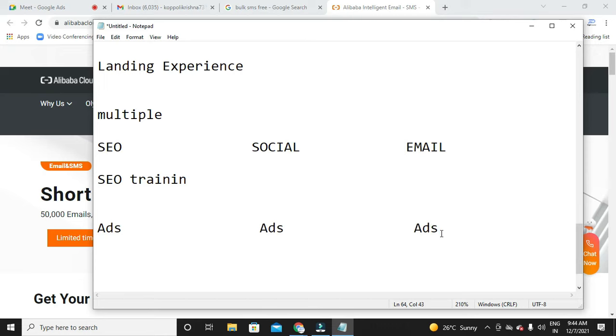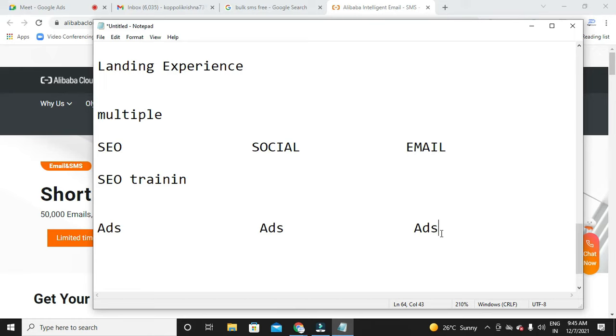So there is no chance of misleading, and no chance of showing a different ad for different keywords. Why? Because you are properly grouping them under one ad group and properly creating an ad under the ad group, so that Google will show the exact ad when someone searches for a keyword that comes under your ad group, right? So this is one tip I can give you for improving your quality score.